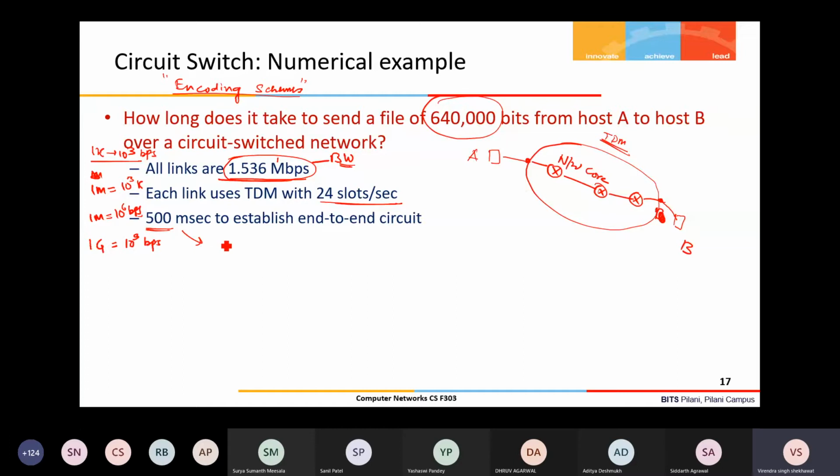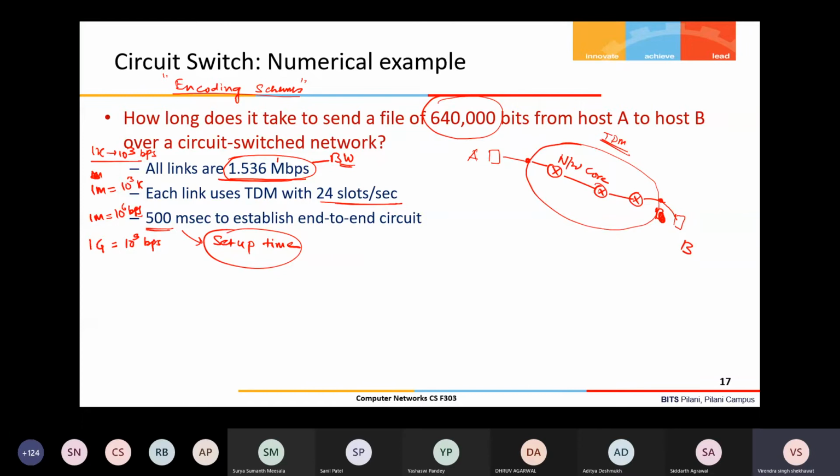This is the setup time, which is additional. After you start the request, first the connection will be established, which takes 500 milliseconds, and then the data transmission will start. So can you tell me how much time it will take to send this file?